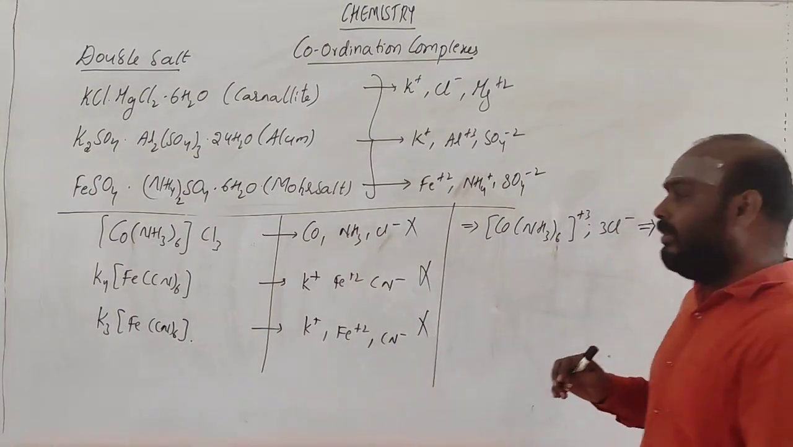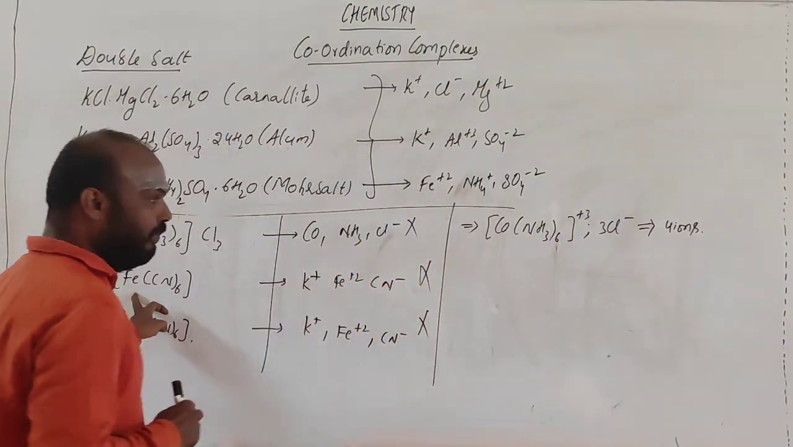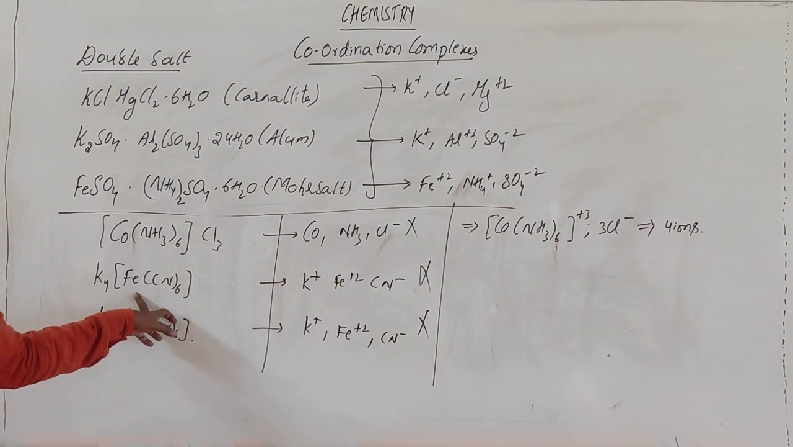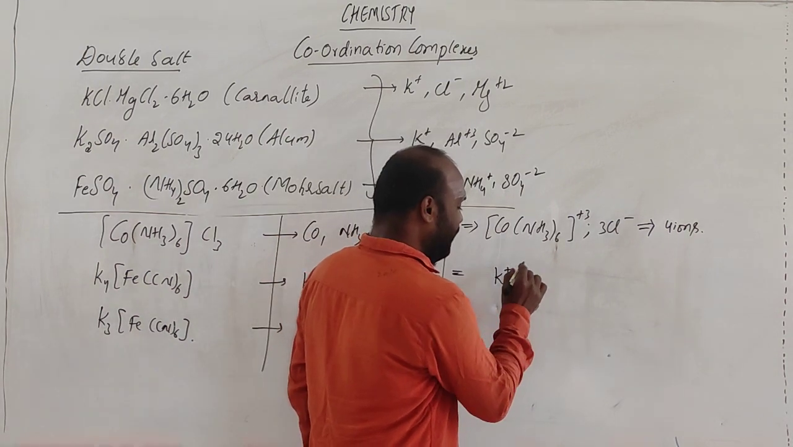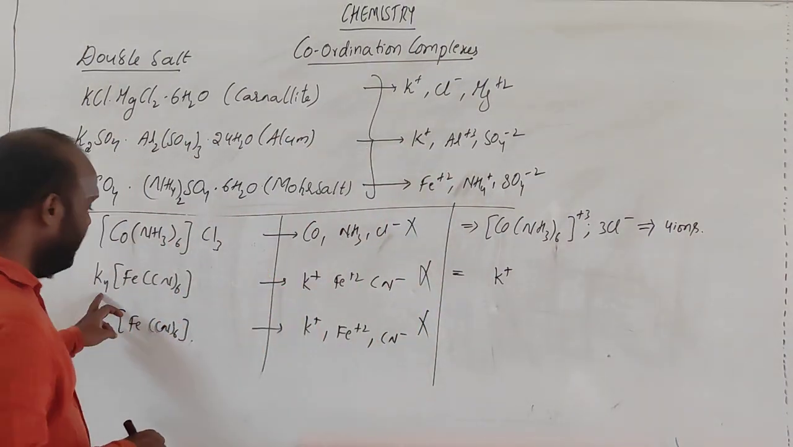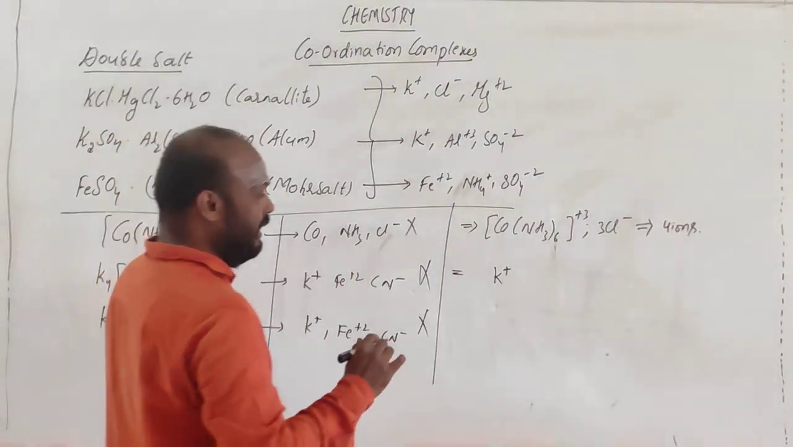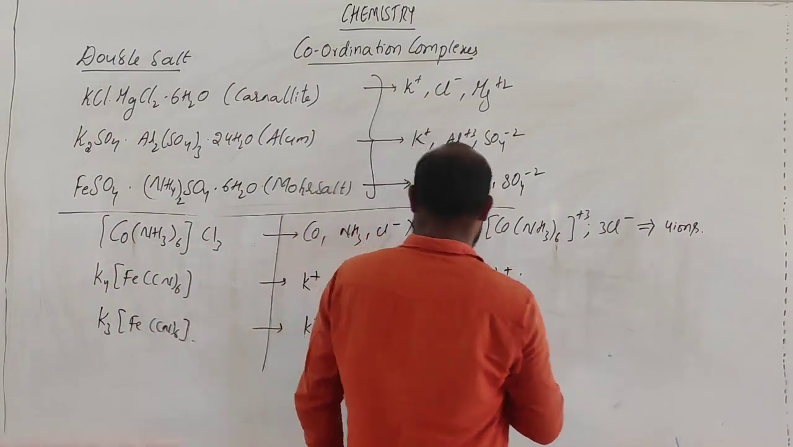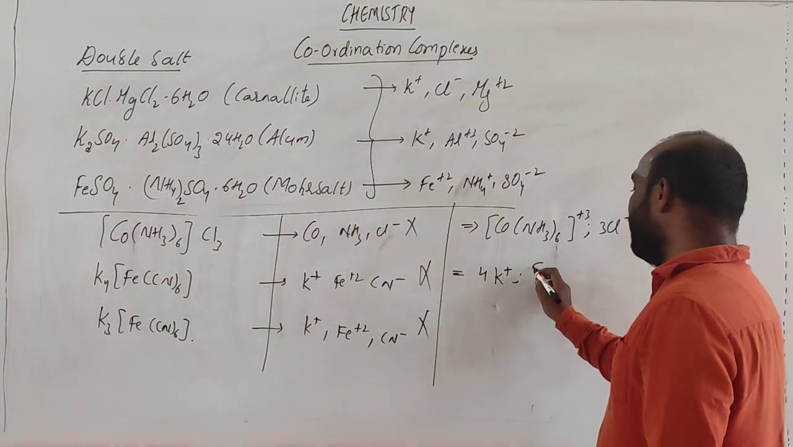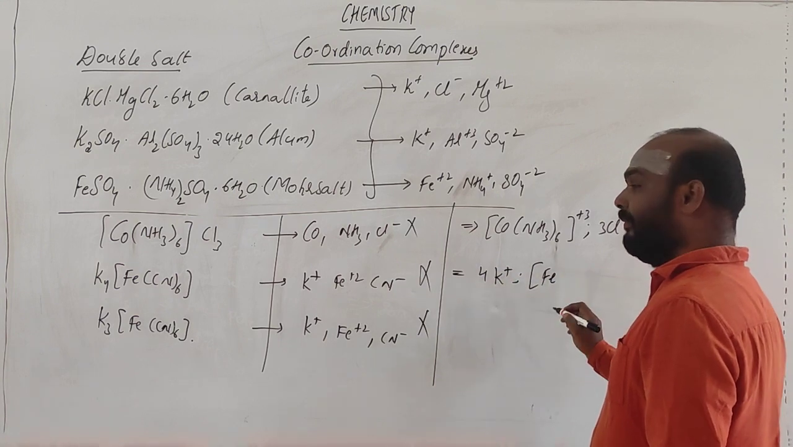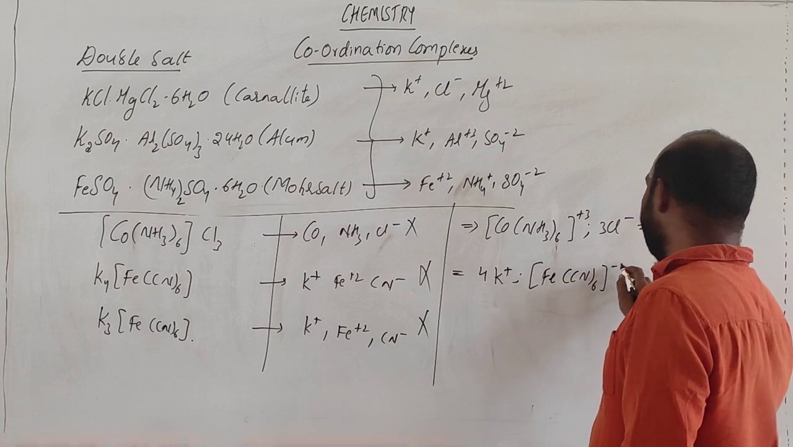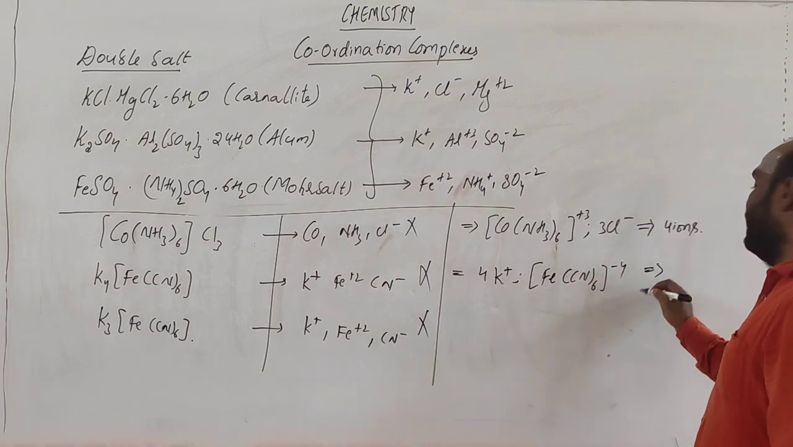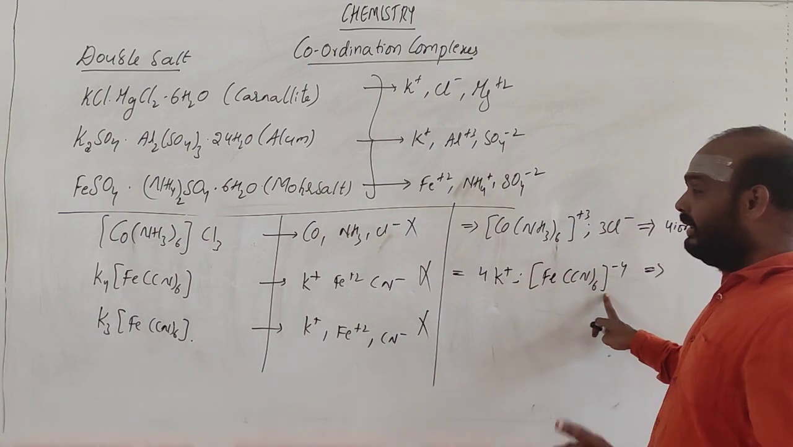Totally 4 ions. Suppose if you go for this one, how should it be evaluated? You know very well that potassium is of less charge. How many are there? We are having 4 potassiums, so 4 cations are obtained, and the entire complex is one side, Fe(CN)6 4 minus. So totally how many ions? 1 complex ion.